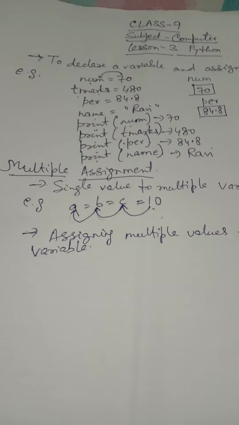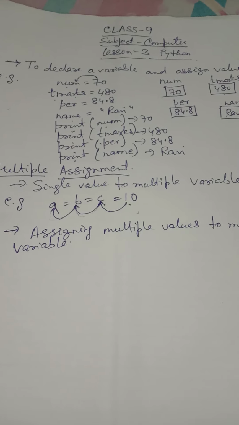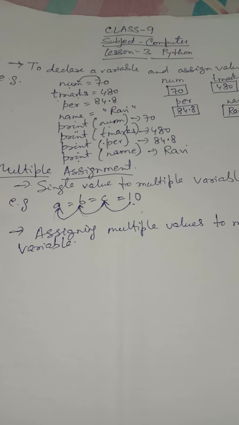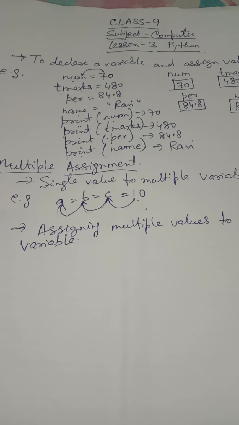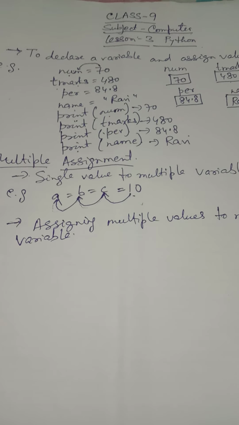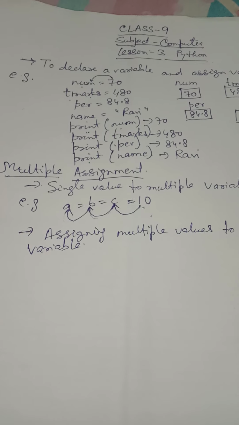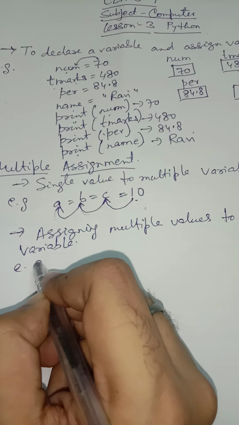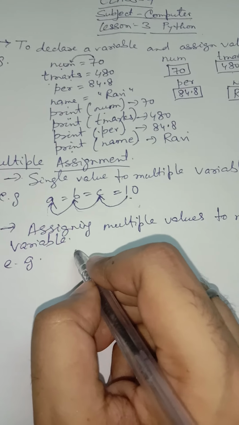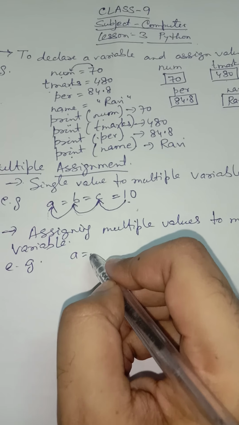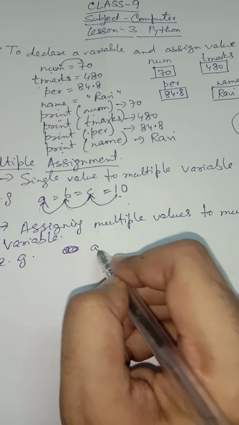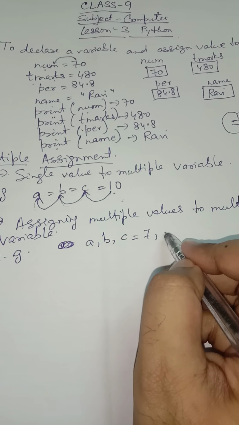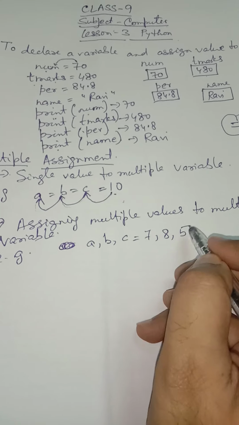So till now we have used different variables and different values. Now we are going to discuss how to assign multiple values to multiple variables. For example, I have written A, B, C is equal to 7, 8, 5.